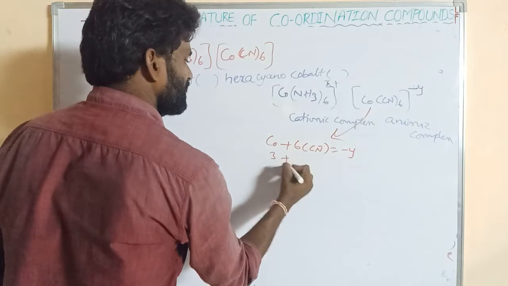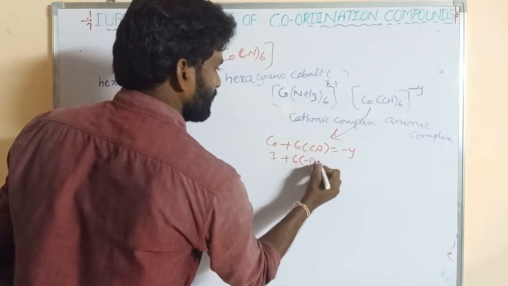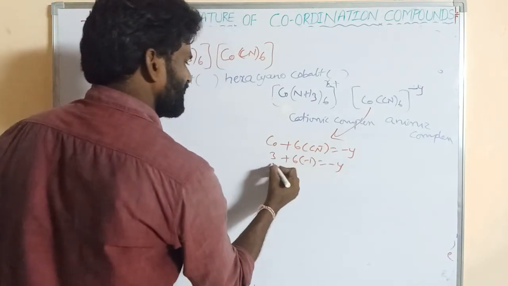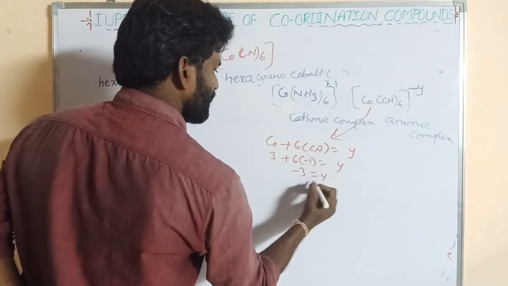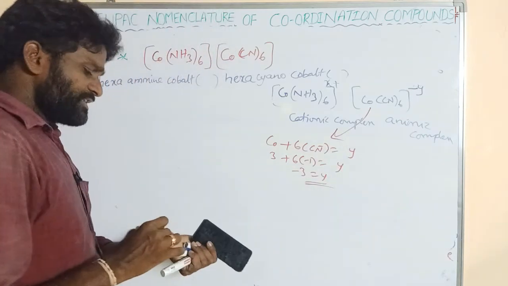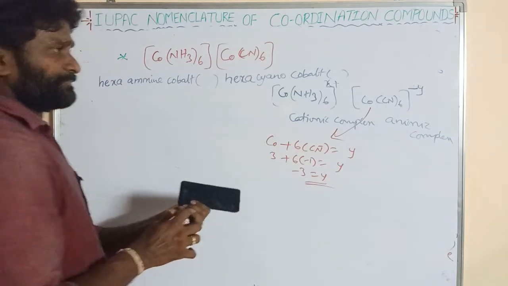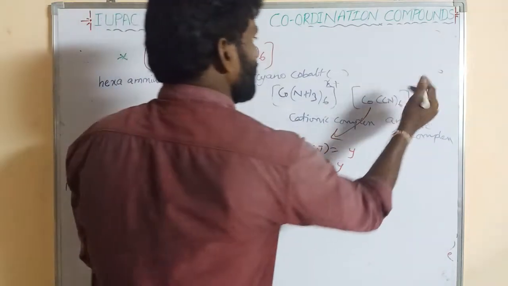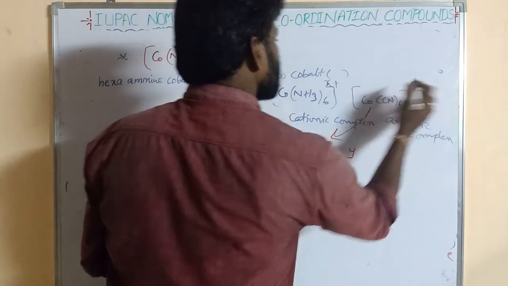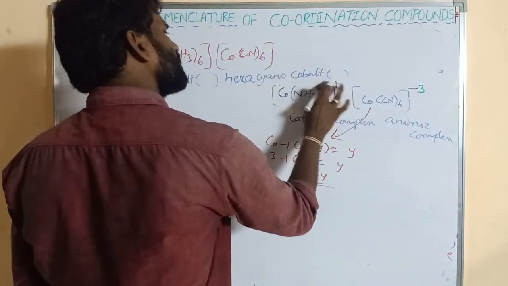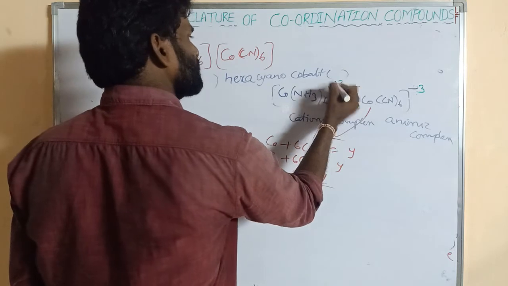So this is 3. 6 into minus 1 is equal to minus y. Minus 6 plus 3 is equal to minus 3. y is equal to minus 3. Here y is equal to minus 3 means it is also carrying the same charge. Both are having the same charge, 3.